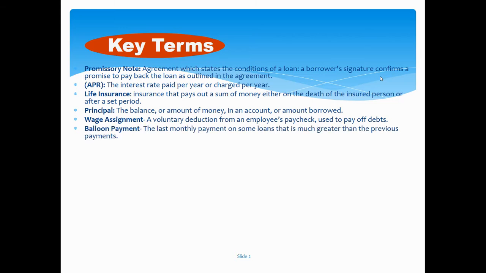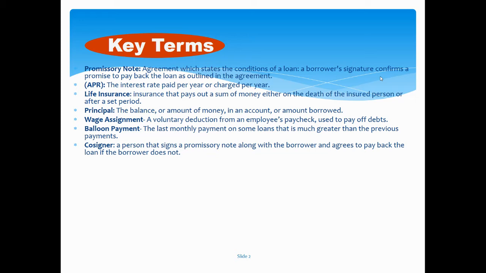A balloon payment is the last monthly payment on some loans that is much greater than the previous payments. That means, like the last example in our last notes, if you're paying monthly payments of, say, $20 a month, and all of a sudden the sixth month you owe $2,000, that's called a balloon payment.